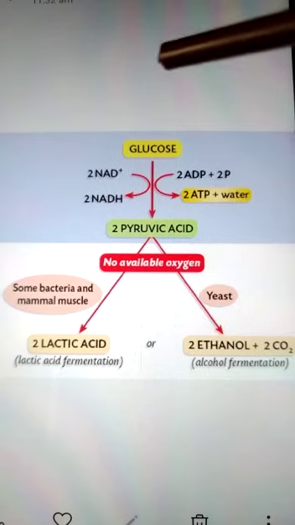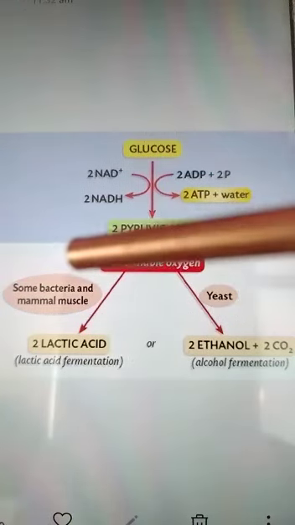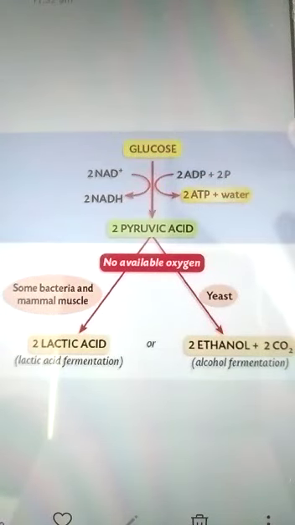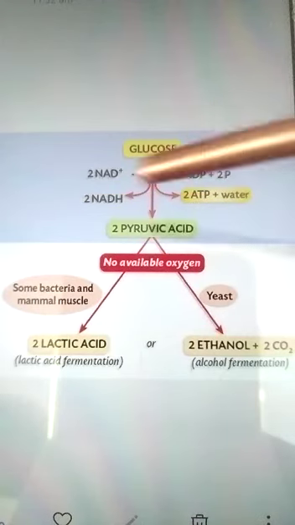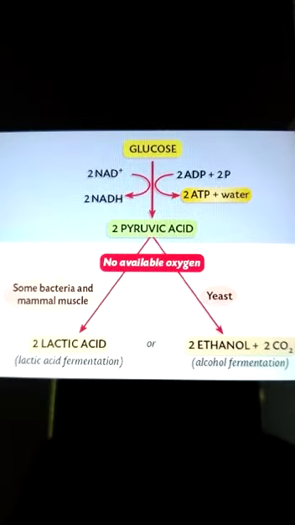So friends, anaerobic respiration takes place in mammals, meaning the ones which give milk. It takes place in mammals, some bacteria, as well as in yeast. Yeast is a kind of fungus. Your question might be, we are continuously taking in oxygen, so why would there be a need for human beings to switch to the anaerobic form of respiration? The answer to this would be,